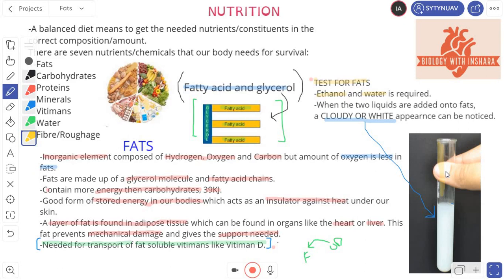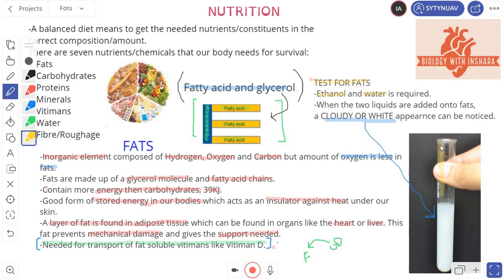So you give your test tube a bit of a shake. Place your thumb on top and give it a nice shake. Make sure your safety goggles and your white lab coat are all on, which is very important. After having done that, you'll notice that the two liquids are immiscible. They don't mix with one another. They react with fats, and a cloudy or white appearance will soon be noticed.